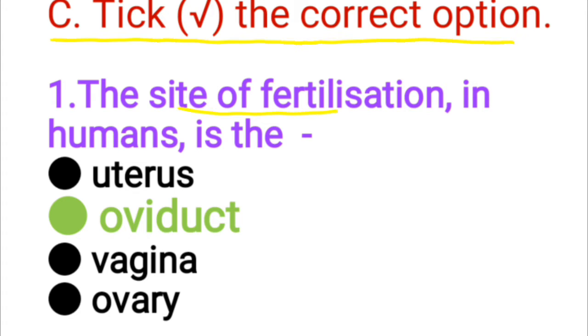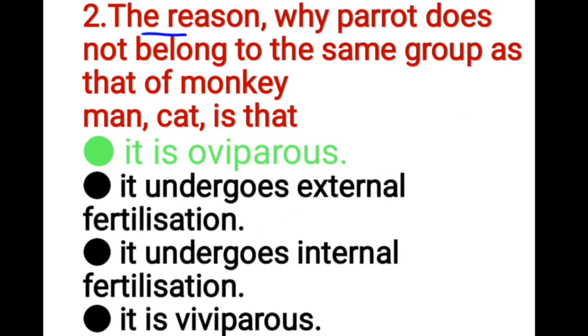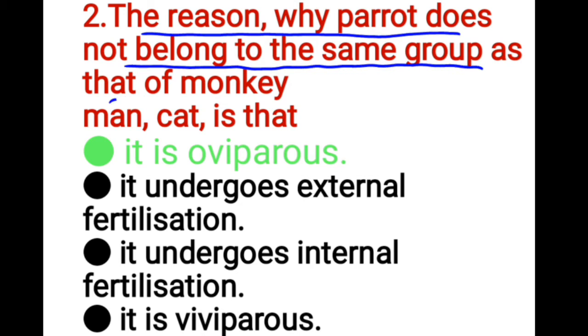Tick the correct option. The site of fertilization in humans is the dash: uterus, oviduct, vagina, ovary. The correct answer is oviduct. The reason why a parrot does not belong to the same group as that of monkey, man, cat is that it is oviparous, it undergoes external fertilization, it undergoes internal fertilization, it is viviparous. The correct option is it is oviparous.